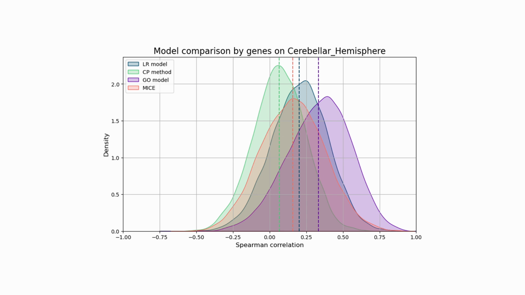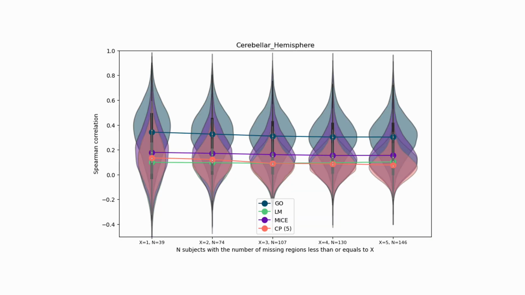It's evident that our model outperforms other models on Spearman correlation. Similar results are observed in the comparison across the remaining 9 regions, and also on the GTEx subjects with missing regions, where the GEO model often achieves the highest Spearman correlation and occasionally obtains the second highest.